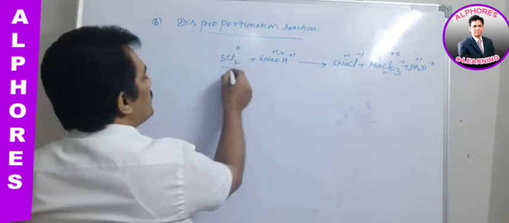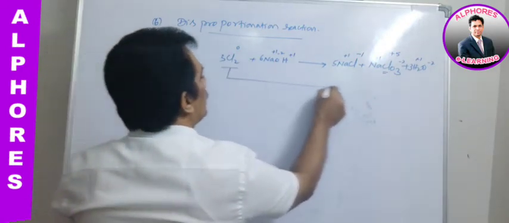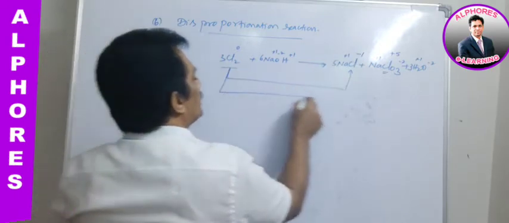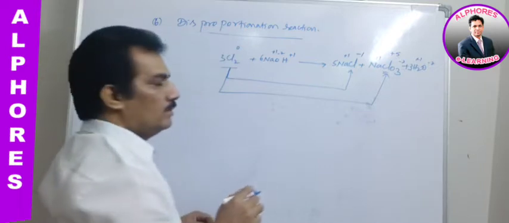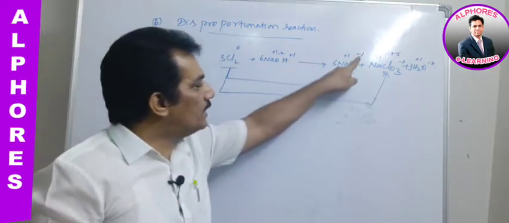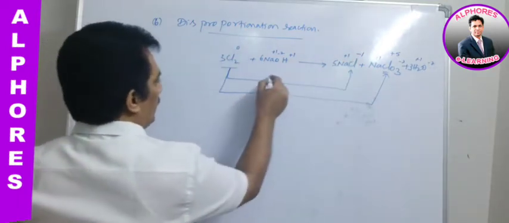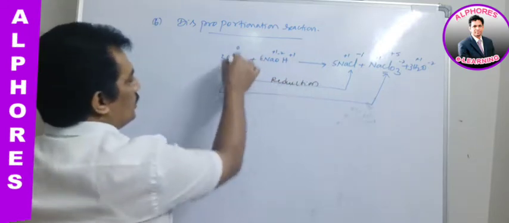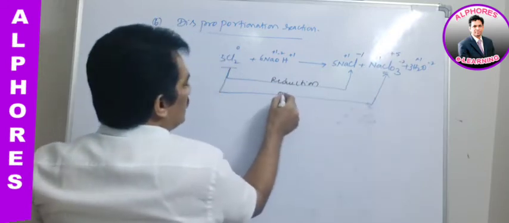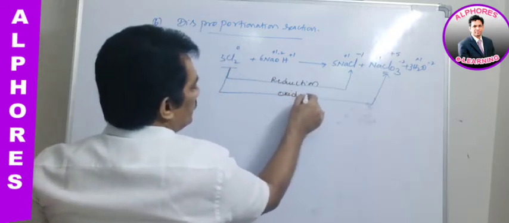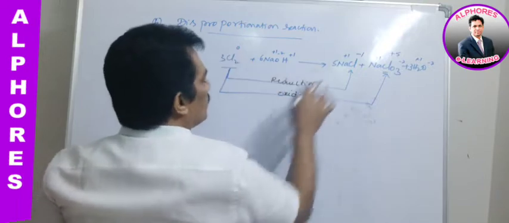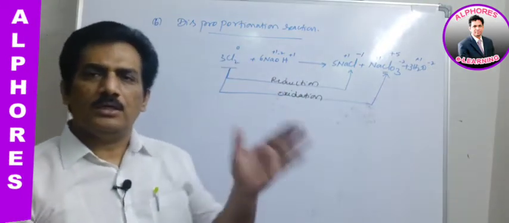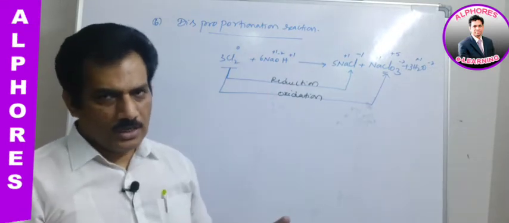So from 0 oxidation state to -1, from 0 oxidation state to +5. 0 to -1 is reduction, and 0 to +5 is oxidation, because 0 to -1 is a decrease in oxidation number, and 0 to +5 is an increase in oxidation number. Are you clear up to this?